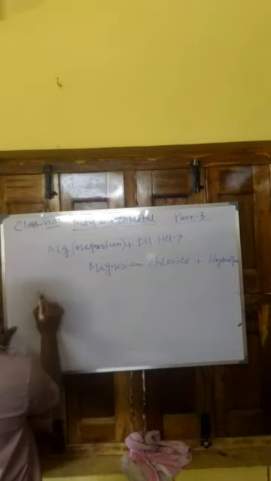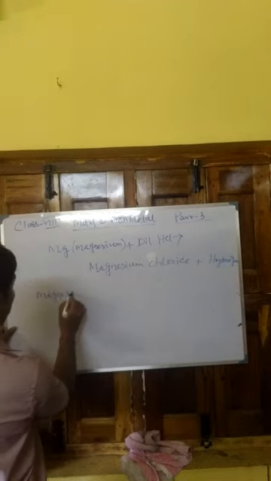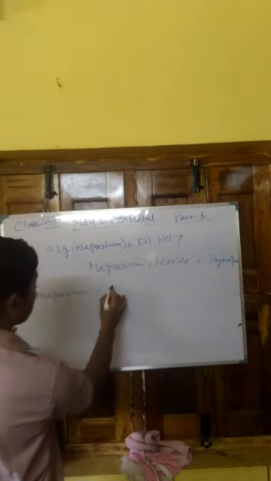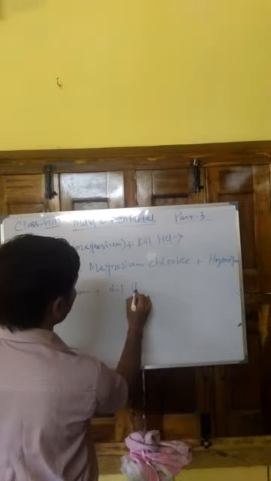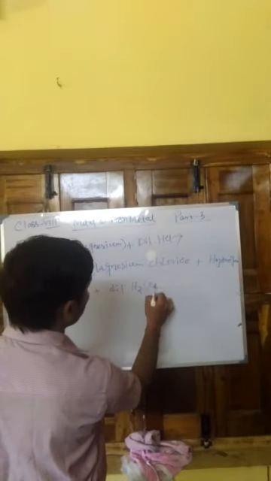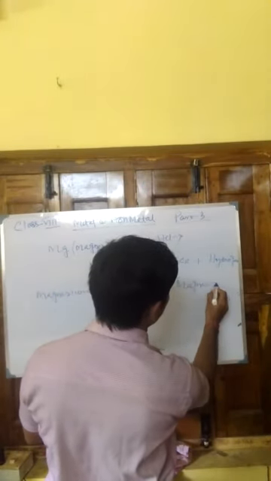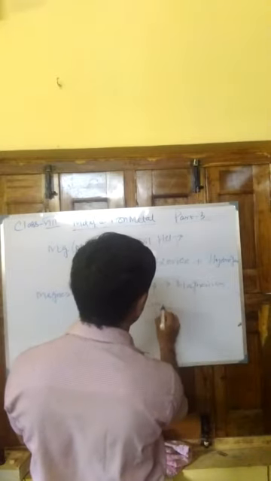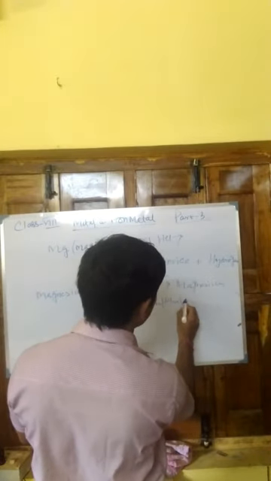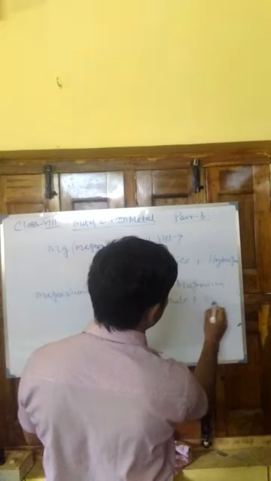Next, magnesium plus dilute H2SO4, that is dilute sulfuric acid, produces magnesium sulfate plus hydrogen gas.